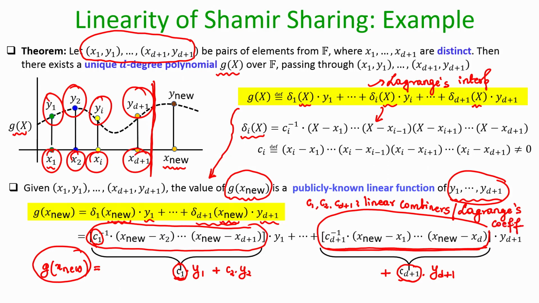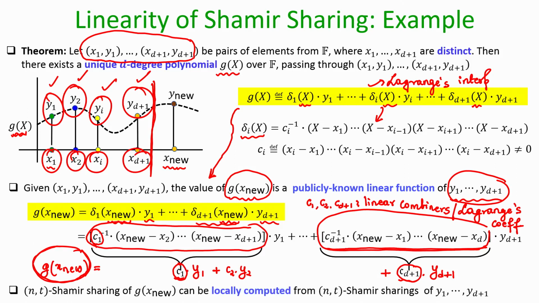Okay. So, the point here is that if you want to compute the value of the G curve at x nu, that can be expressed as a linear combination of the existing values on the G polynomial. The existing values were y 1, y 2, y I, y sub d plus 1. If they are given to you, then any new point on this G curve can be expressed as a linear combination of the existing d plus 1 points on that G curve.